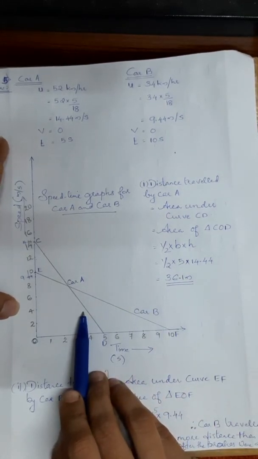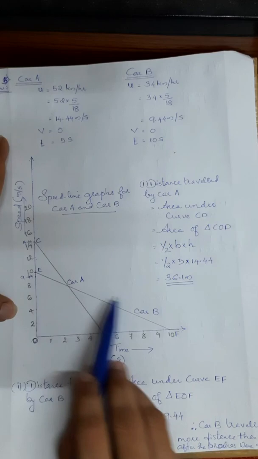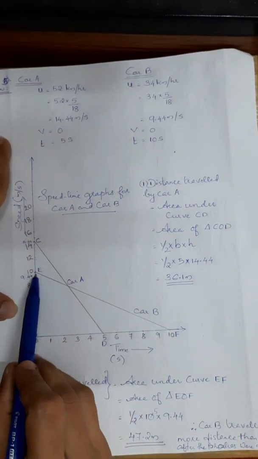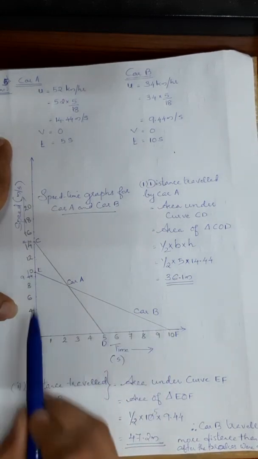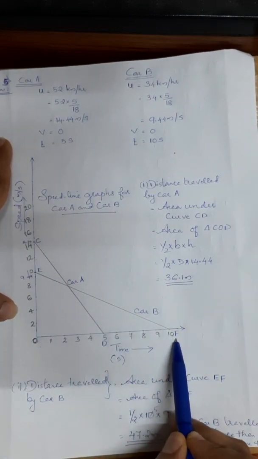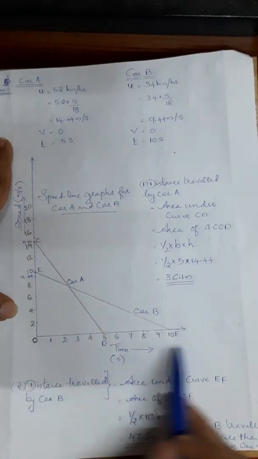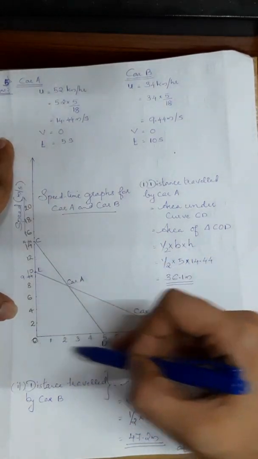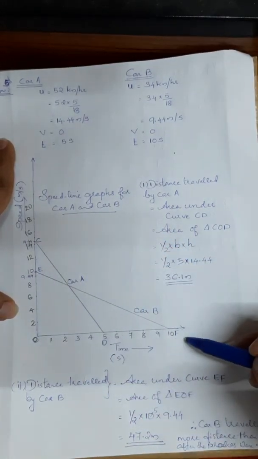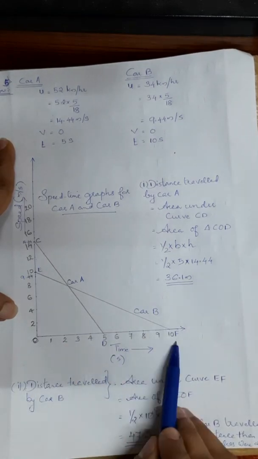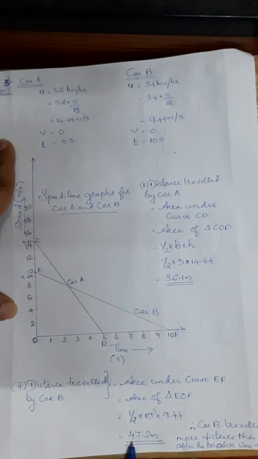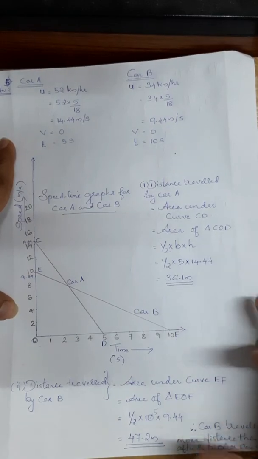Now we need to find out the distance traveled by car B, that is in the case of driver 2. So here also we are going to consider this triangle, that is EOF. The area of triangle EOF is half into base 10 into height 9.44. So multiplying that, we will be getting 47.2 meter. These are the distances covered by car A and car B.